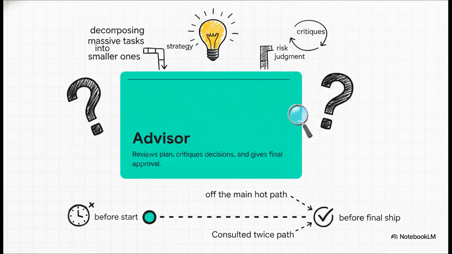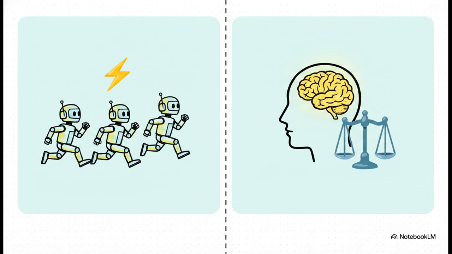It's actually consulted exactly twice in the whole process, once right before the start to review the plan, and once right before the final ship to give that ultimate final approval. And this comparison right here brilliantly illustrates the core philosophy of the whole 3-tier loop. We are aggressively contrasting the workers with the advisor. On one side, you have Gemini 3.5 Flash providing that cheap, parallel labor and really fast execution. On the other side, Claude Fable 5 brings the premium taste, the strategic consultation, and the risk spotting.